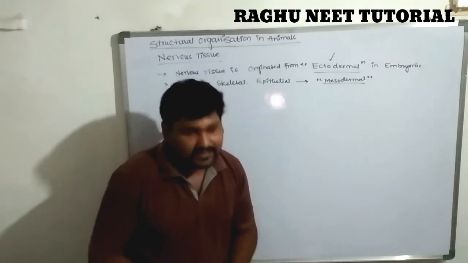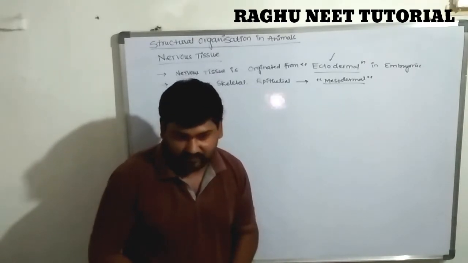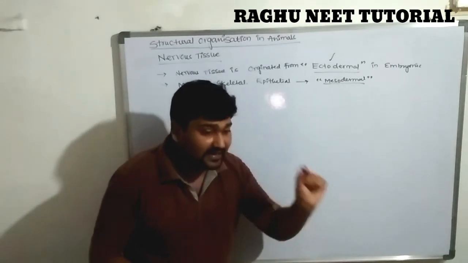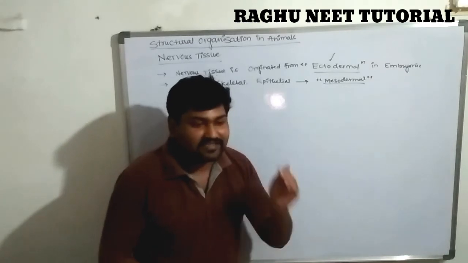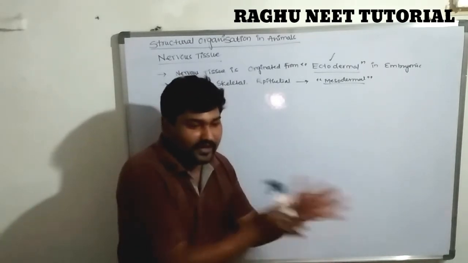The neuron is useful for the conducting of impulses. The conducting of impulses is done by the neuron, and neuroglia is non-conducting of impulses. So that is the difference between neuron and neuroglia.